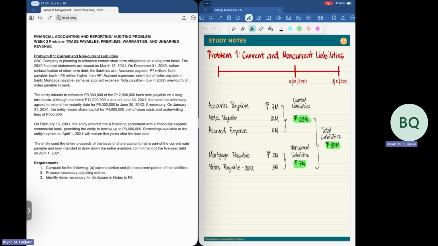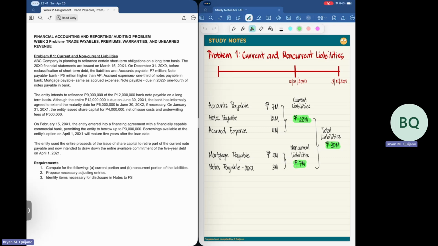So it will not have any impact on the classification of current and non-current. Therefore, the accounts payable, notes payable, and accrued expense of 7 million, 12 million, and 4 million respectively, that is the total current liabilities amounting to 23 million pesos. We have here the non-current portion, the mortgage payable, same as accrued expense, which is 4 million. And we have here the note payable due in 2022, one-fourth of the notes payable in bank. So that will be 12 million divided by 4, 3 million.